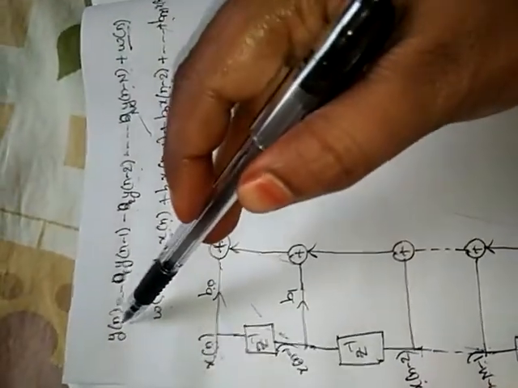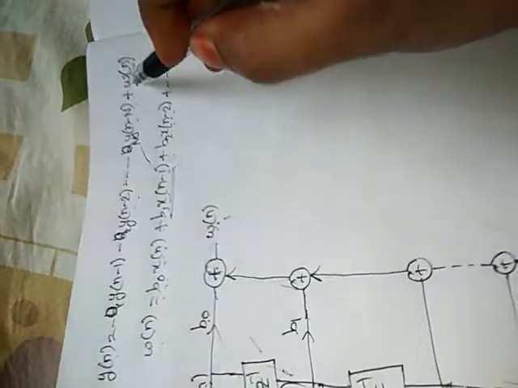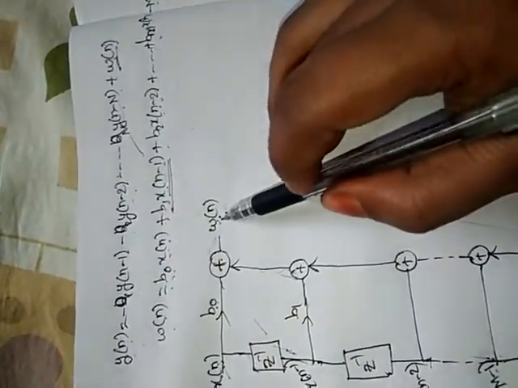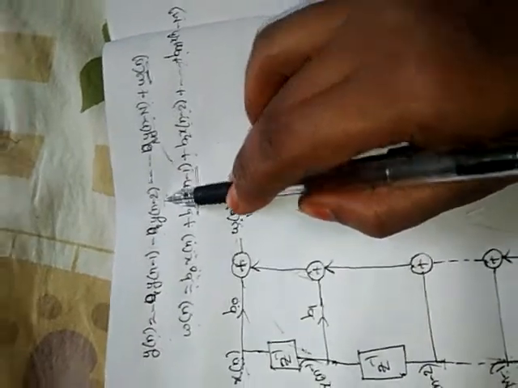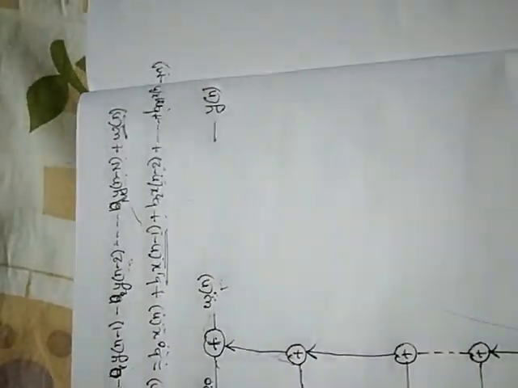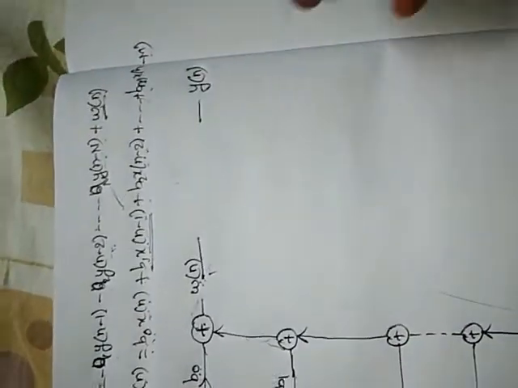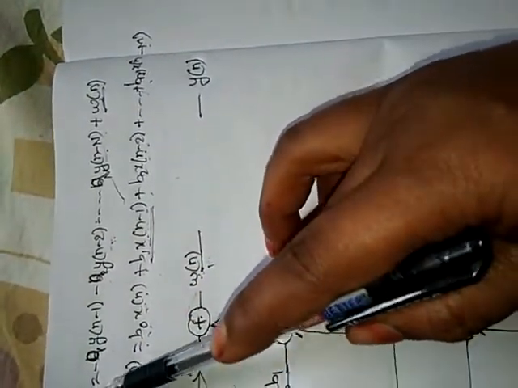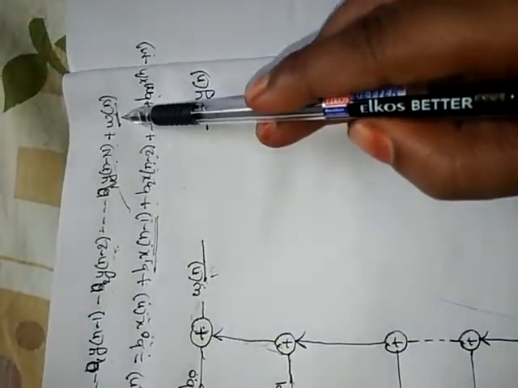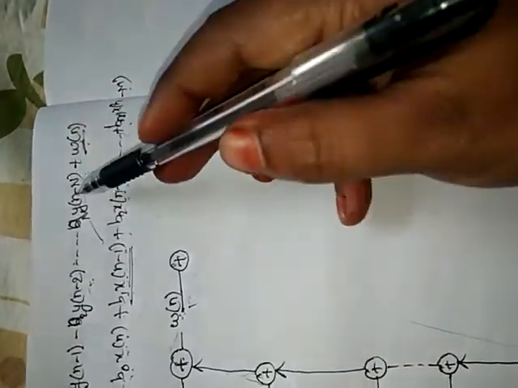Next, the output of direct form is y of n. So here y of n equal to w of n plus y terms. Already we got w of n. Next we are going to find the output y of n. See here, we are going to find y of n, and the input is w of n. Okay, see here, y of n equal to w of n plus these terms. That's why I am adding an adder: w of n plus these terms.